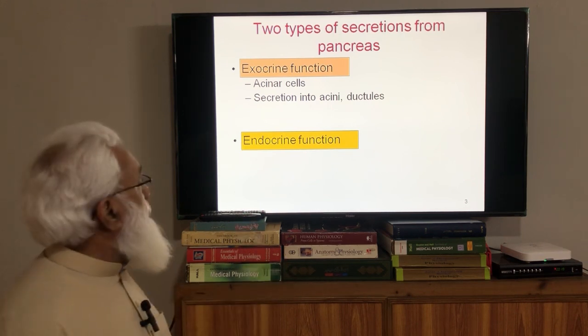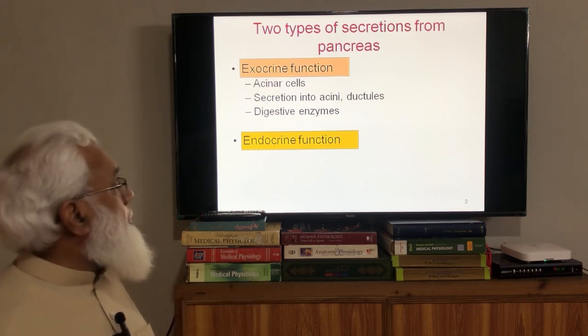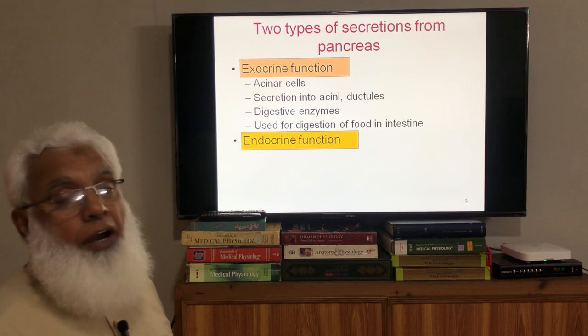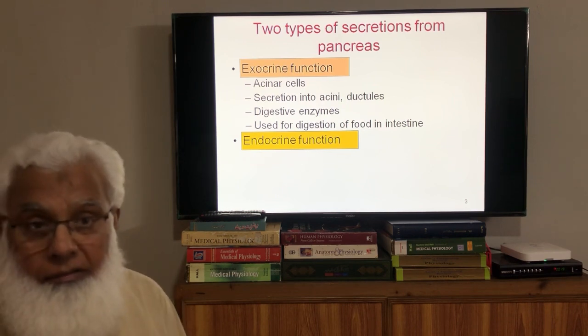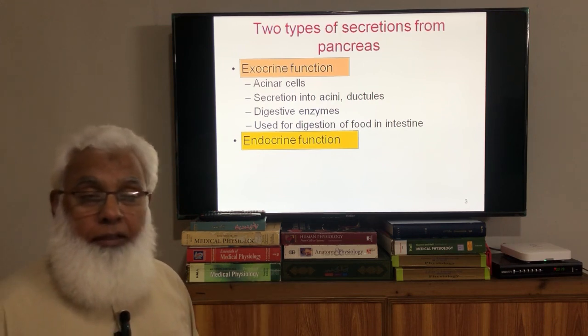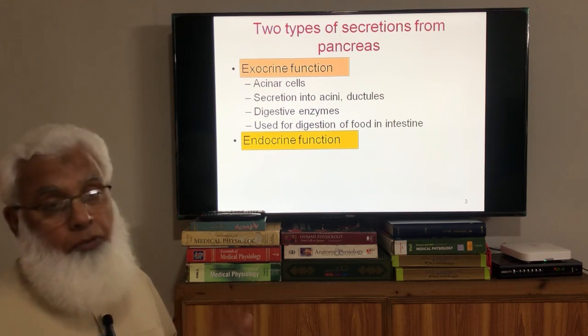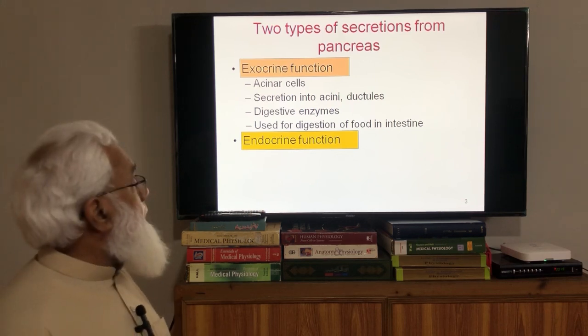The digestive enzymes in the exocrine part are responsible for the digestion of the nutrients: proteins, amylase is responsible for the digestion of carbohydrates, and there are proteases, trypsin and chymotrypsin, etc.